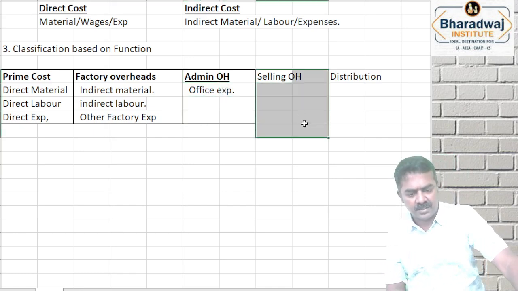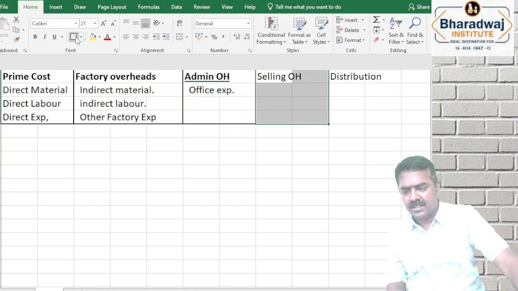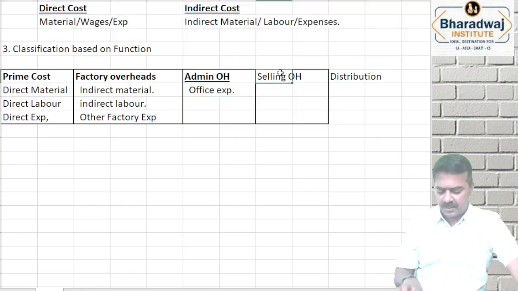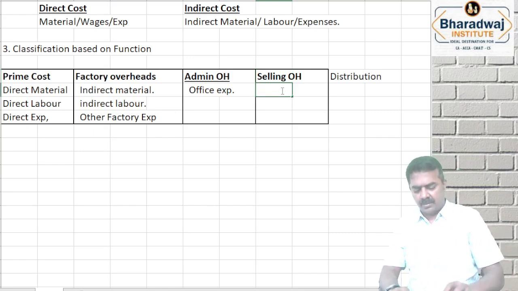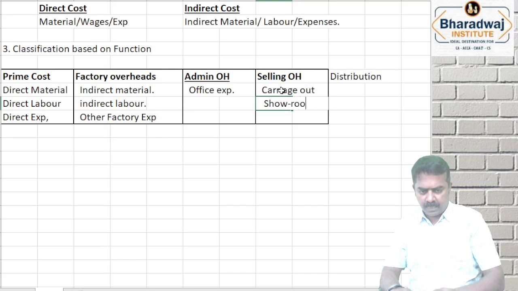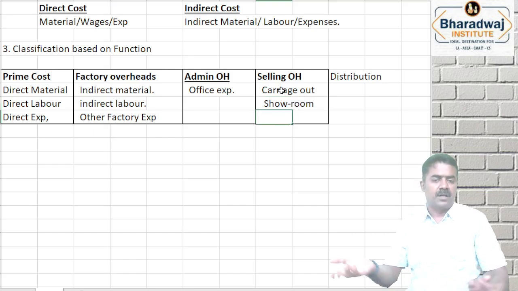General office expenses. Expenses on selling overheads. Expense on selling means, simple: carriage outwards, showroom expenses, depreciation on delivery vans.